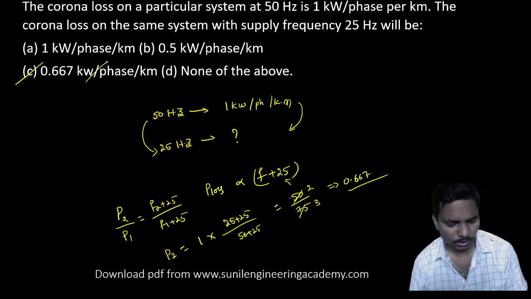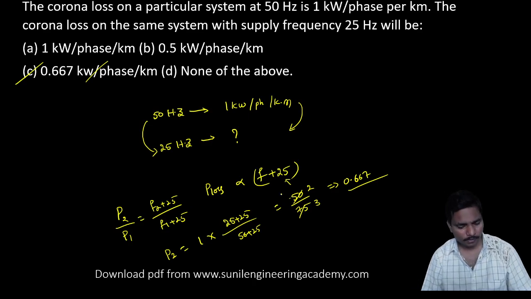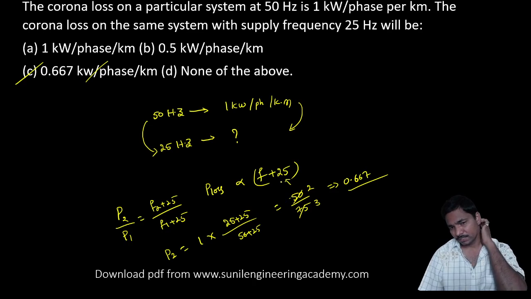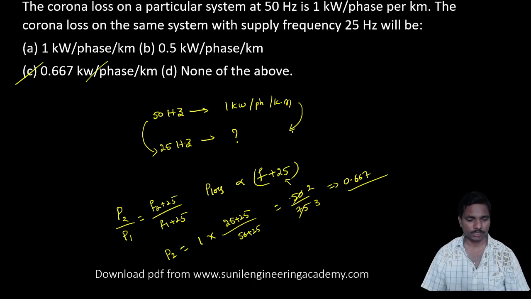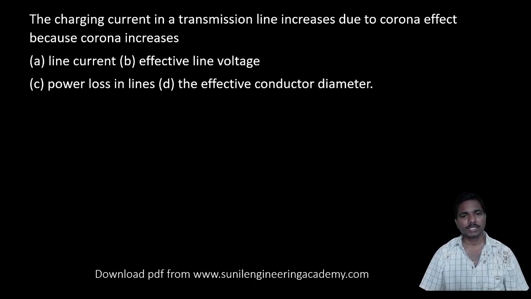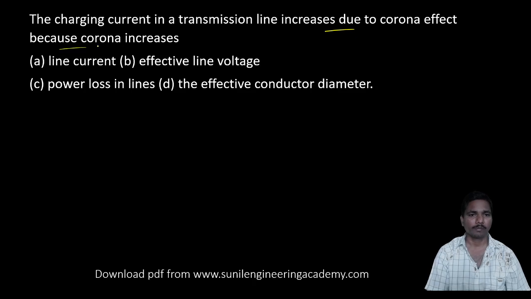So the answer is option C. No need to calculate in detail. A simple idea, guys: some constant is always there, so it will not become half or less. If the options are 0.6, 0.7, 0.8 like that, and you are confused, you can calculate.